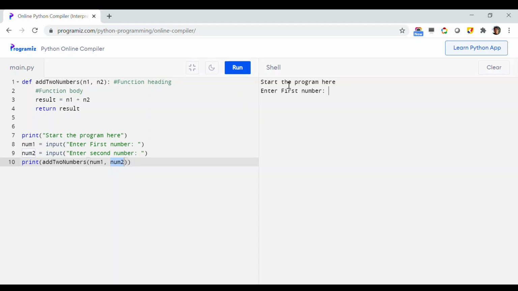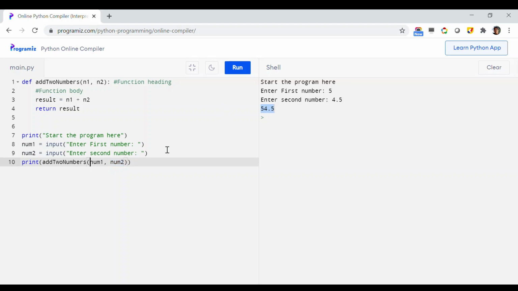So here it is asking for the first number, I am printing 5, then it is asking for the second number, I am giving 4.5, and then what it does is it just concatenated two numbers. Well, once again I made a mistake.